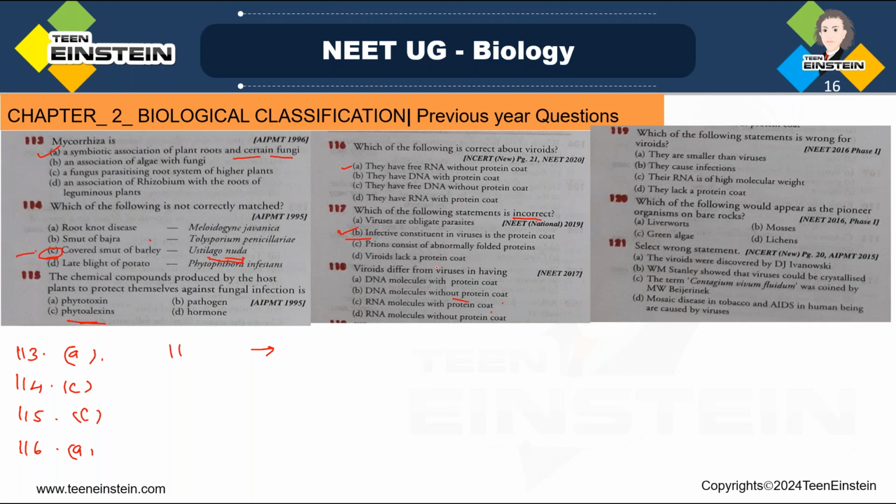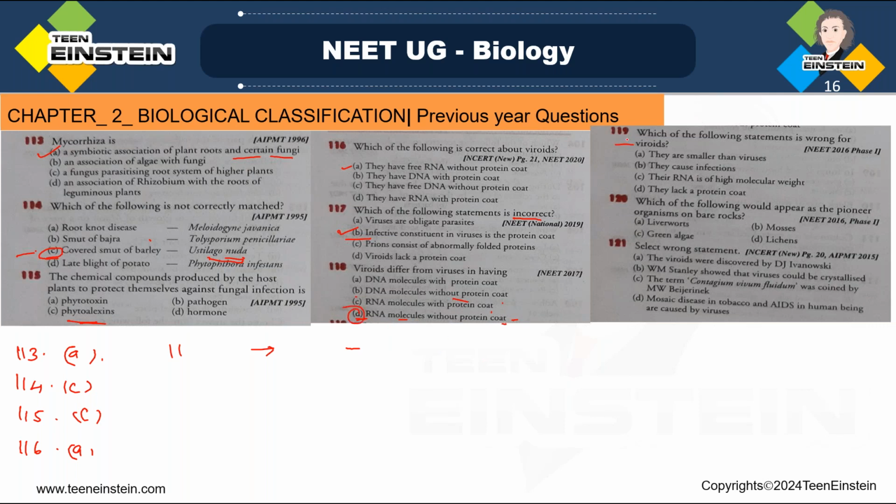So here the answer is option D, RNA molecule without protein coat. Viroids are RNA molecules, they don't have a protein coat and they infect only plants. Okay, so here D is the right option.